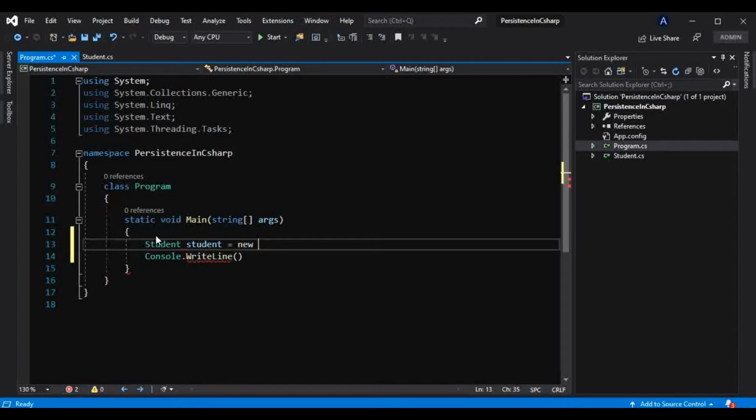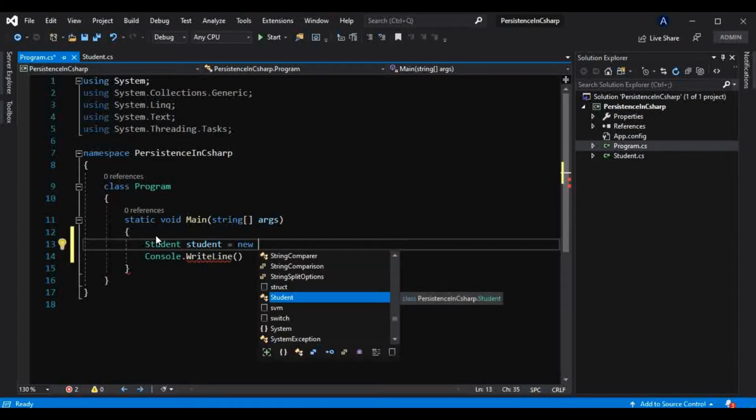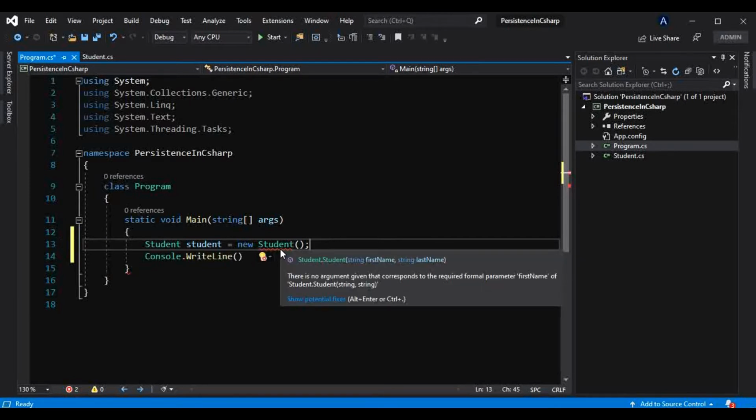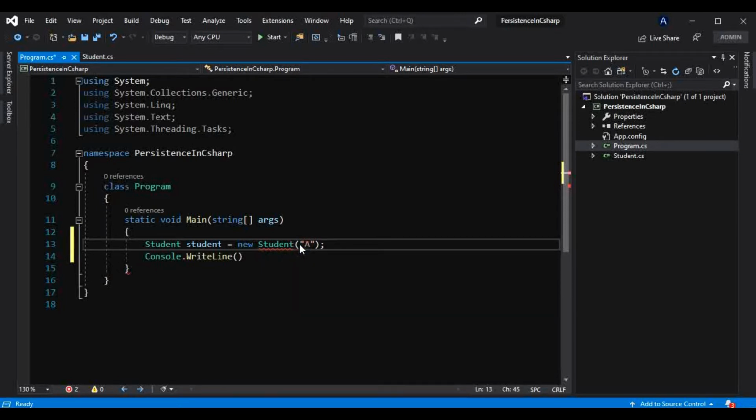Student student is equal to new Student, and it is throwing an error. And why? Because we have taken that parameterized constructor there, and it requires those strings to be passed there, that is first name and last name.